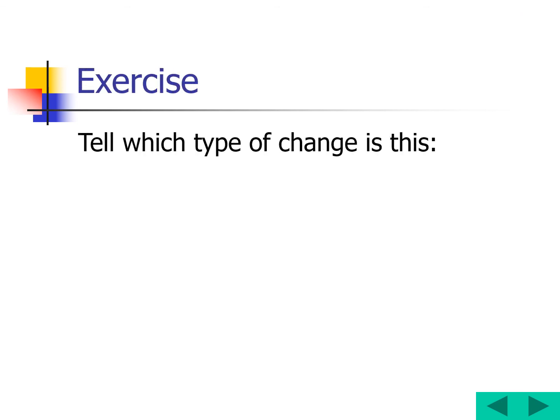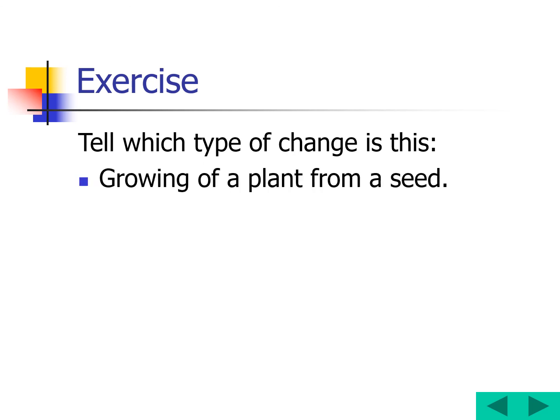Okay, children, that's it. So here there is an exercise. Tell which type of change this is: growing of a plant from a seed. Think, children. Growing of a plant from a seed, which type of change is it? It is a slow change. And I can say that this is an irreversible change. Is it an irreversible change?